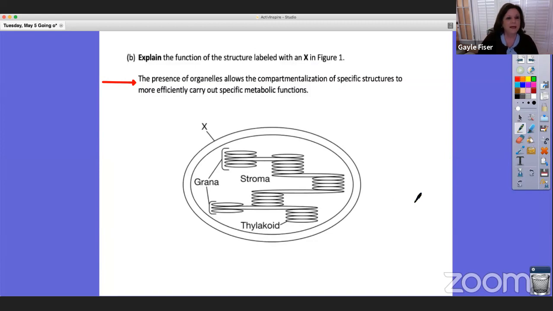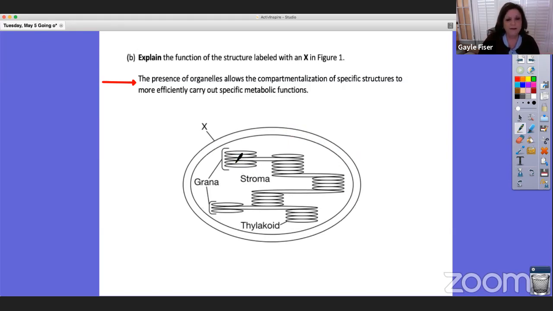All right, so B, explain the function of the structure with an X in figure 1. So X is pointing to the outer membrane. And this is what you should have included: the presence of organelles allows the compartmentalization of specific structures to more efficiently carry out specific metabolic functions. That's one of the first things we talked about with organelles and having membranes, was the compartmentalization.